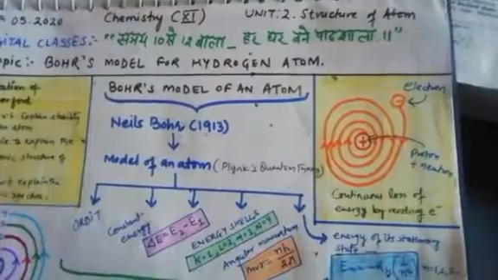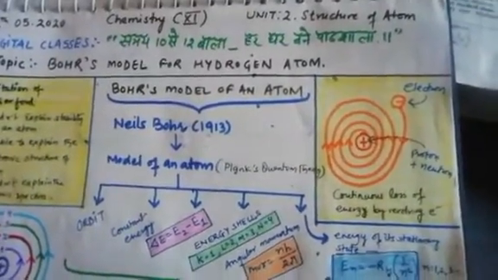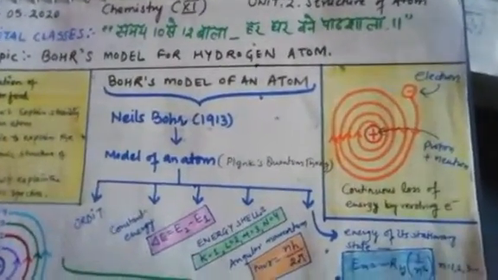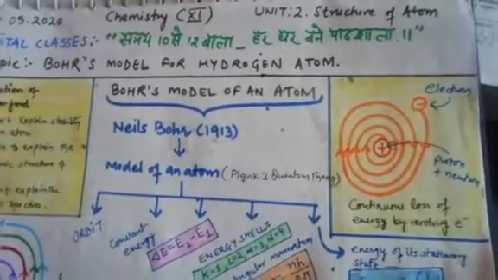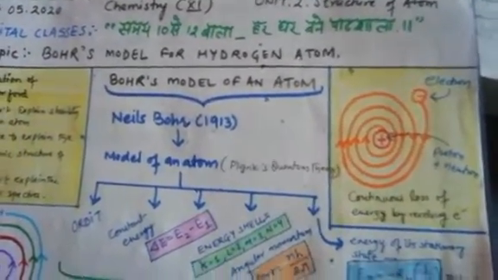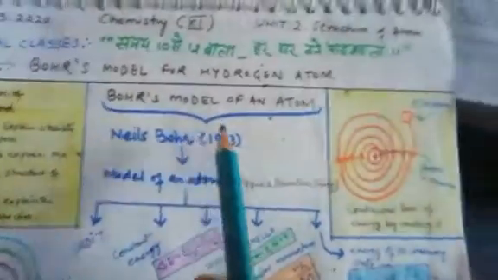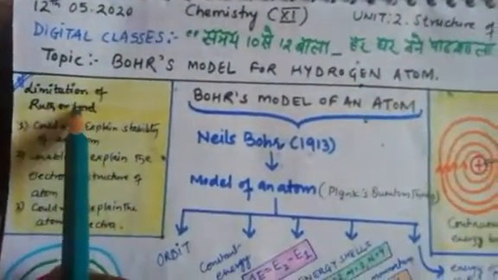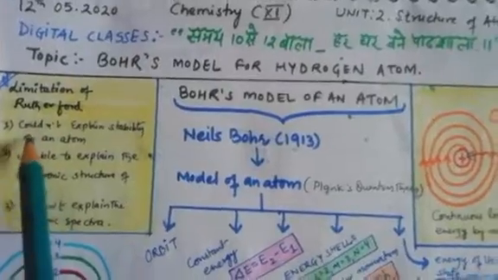So just before watching this video, go for a revision of what we did in this chapter: what is the structure of atom, what is the atom, how we are studying the history of atoms, and how we reached up to Bohr's model. Before Bohr's model, we did the limitations of Rutherford.